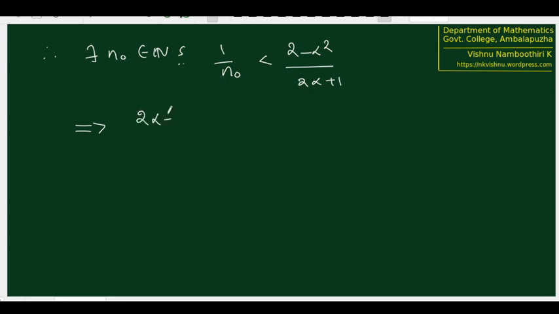So there exists n naught such that 1 by n naught is less than 2 minus alpha square by 2 alpha plus 1, which implies, if we trace the steps that we have already performed, 2 alpha plus 1 by n naught is less than 2 minus alpha square.